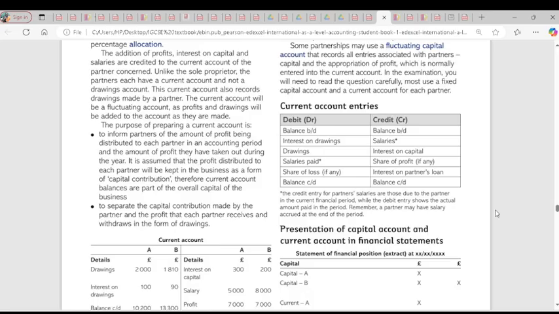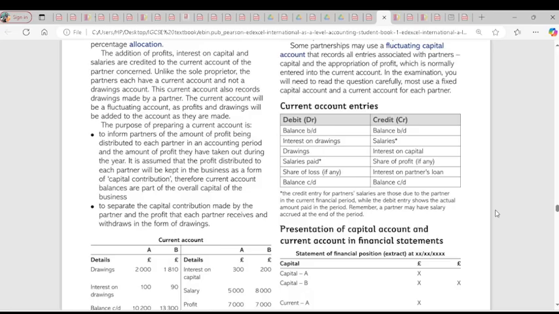You have to take note of these points. So the items on the debit side are drawings, the balance brought down, the interest on drawings, share of loss, and salaries due. On the credit side, we have the salaries that have to be paid, the one recorded, and the interest on capital. Interest on drawings is on the debit side of the current account, interest on capital is on the credit side. But the capital itself is going to be on the capital account. On the credit side, capital introduced. Remember that? Share of profit will be on the credit side.